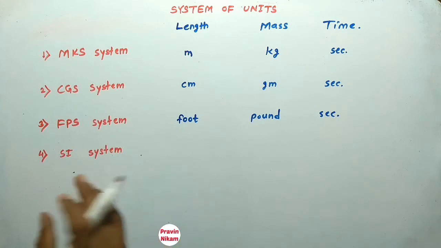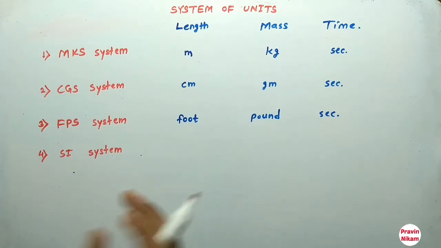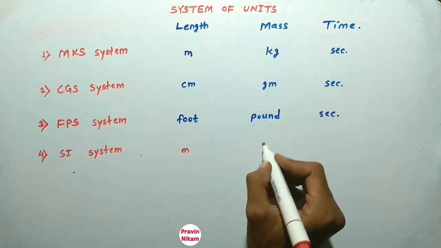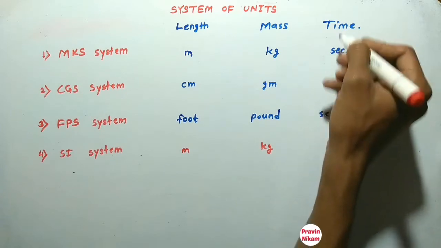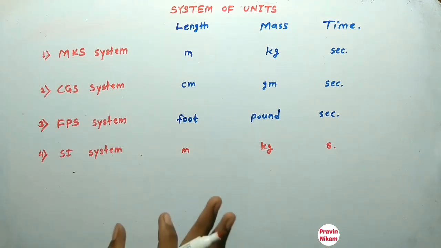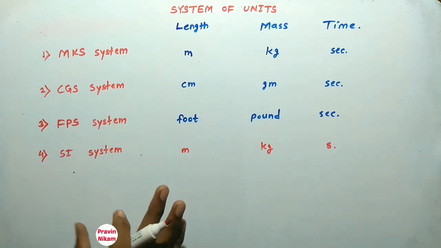In English, it is known as the International System of Units. In the SI system, the unit of length is meter, the unit of mass is kg, and the unit of time is second. So these are the systems of units, and the SI system is widely used throughout the world.